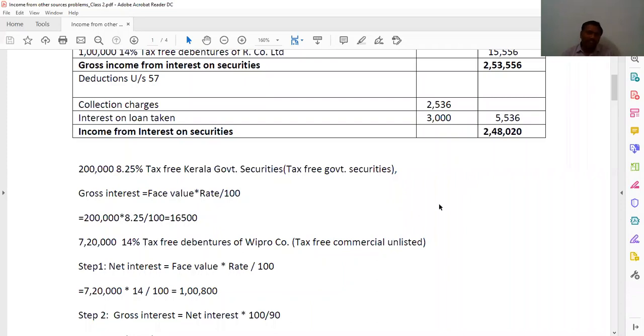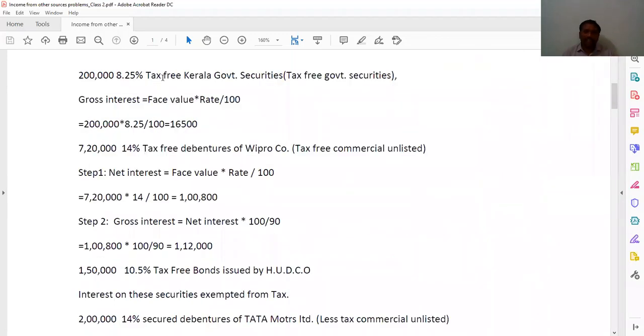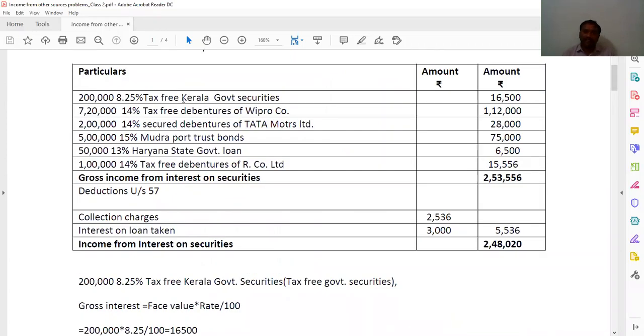Once again, look at the sum. First we are going to write the computation of Mr. Shravan's income from interest on securities under the head income from other sources for the assessment year 2019-20. So here, 2 lakhs 8.25% tax-free Kerala government securities. Tax-free government means government securities. Tax-free securities always one step. So that is gross interest is equal to face value into rate by 100. 2 lakhs into 8.25% by 100 is equal to 16,500. So that we wrote here, 2 lakhs 8.25% tax-free Kerala government securities is 16,500.